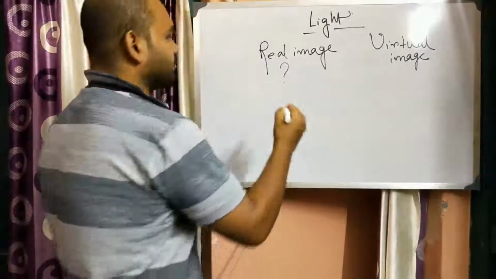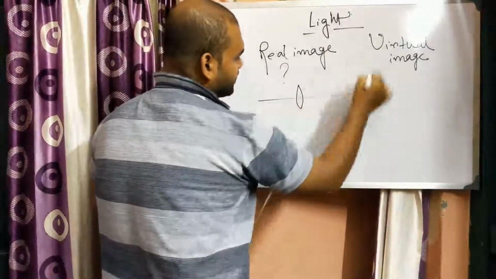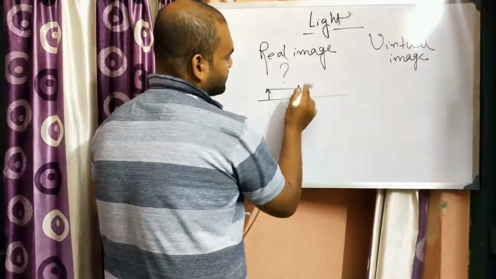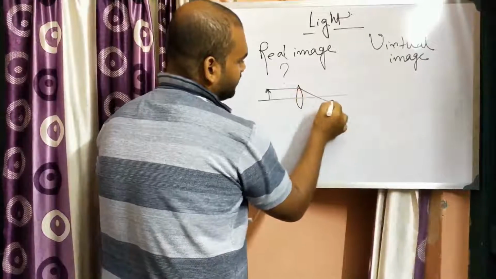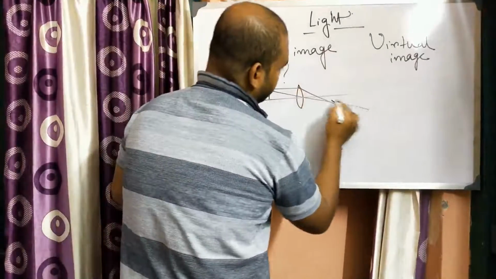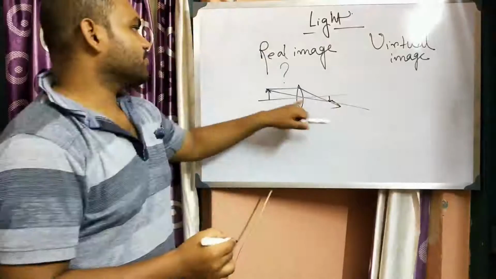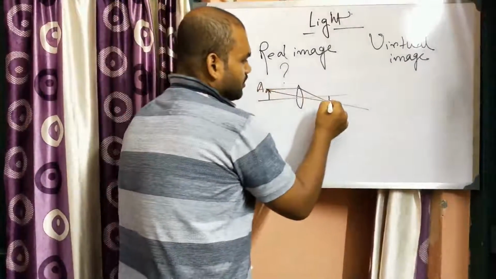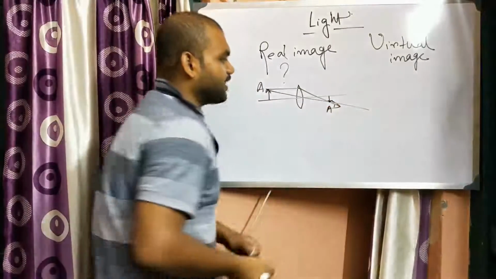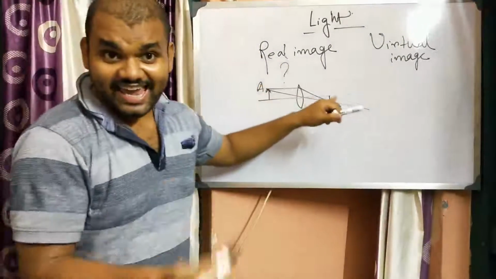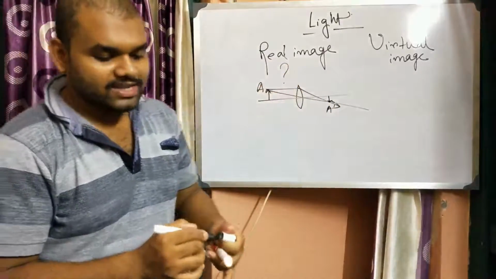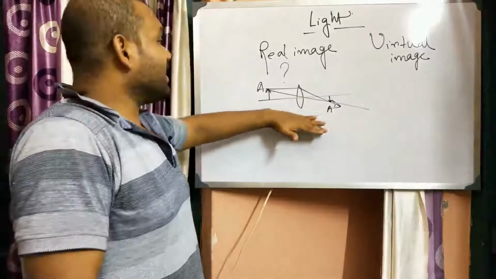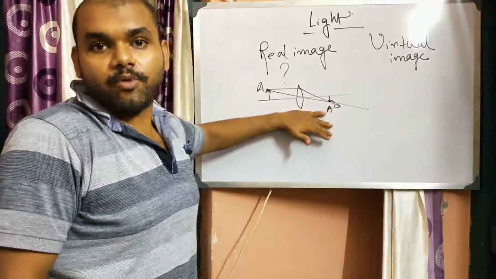For example, suppose there is a convex mirror, and an object is placed here. Now after refraction, what will happen? The light rays meet at a particular point. So at this point, the image of this point A will form here as A prime. So in this case a real image is formed. Why in this case is a real image formed? Because the rays actually meet at a particular point.